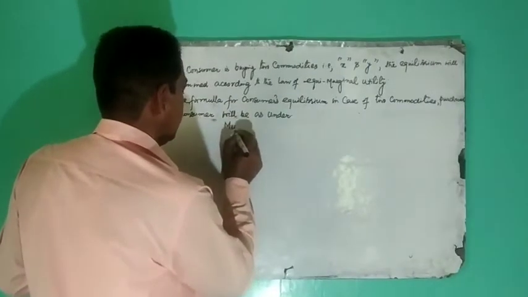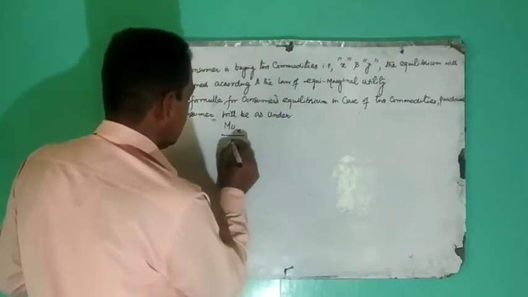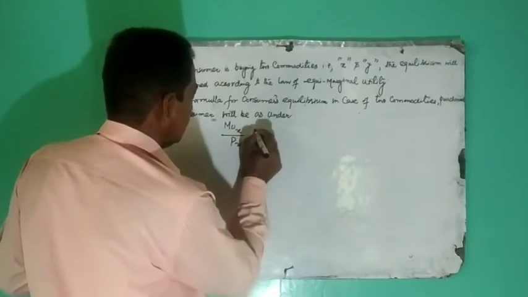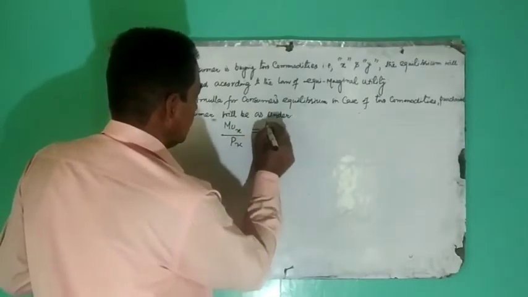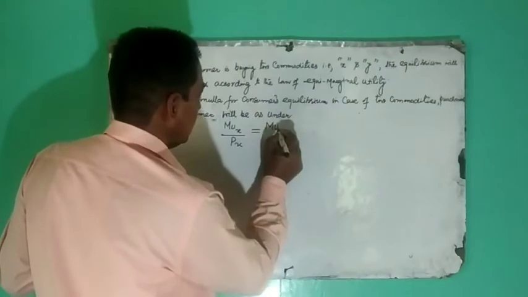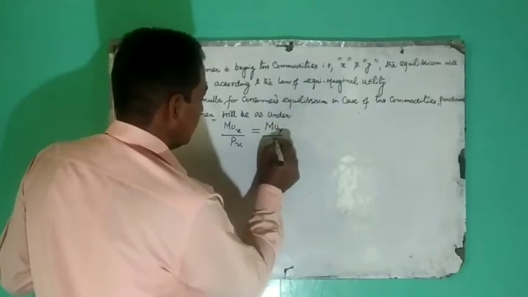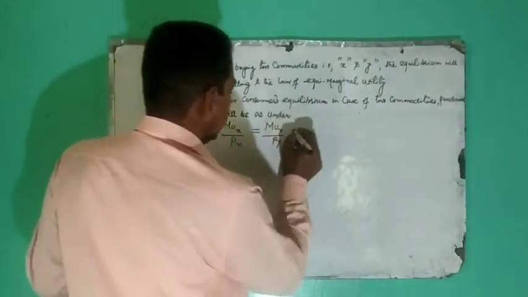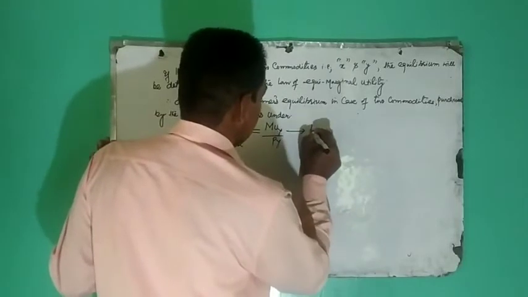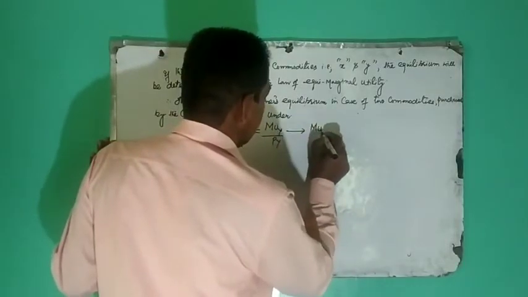Marginal utility of X over price of X is equal to marginal utility of Y over price of Y, and this should be equal to marginal utility of money.